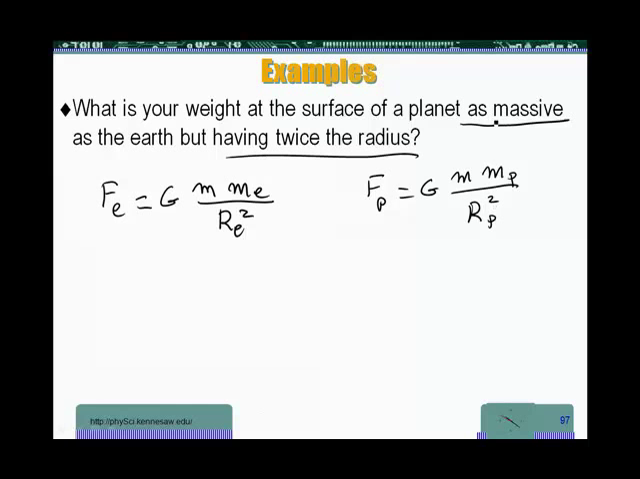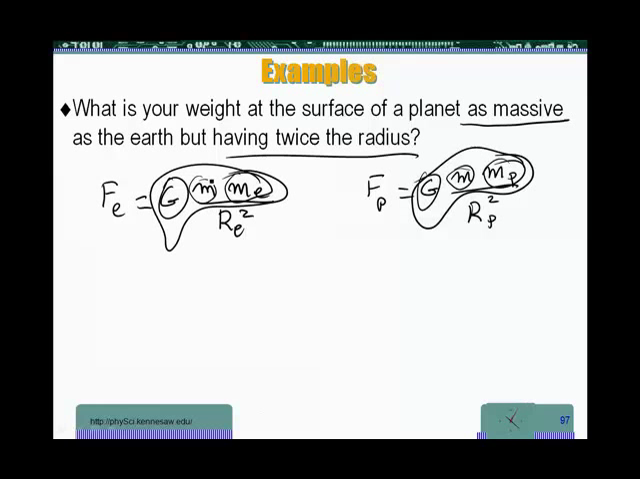Now, what do they say? They say the mass is the same, which means this is the same, this is the same, and this is the same, which means all of this is the same in both equations. So what's going to change? Instead of RE, I have twice RE in here. Okay, let's try to implement that. So I'm not going to write everything. I'm going to just put a symbol for what's the same. And here instead of RE, I'm going to have twice RE squared.